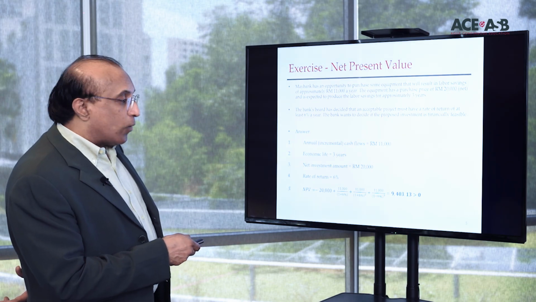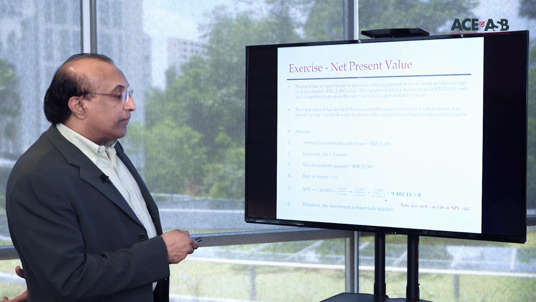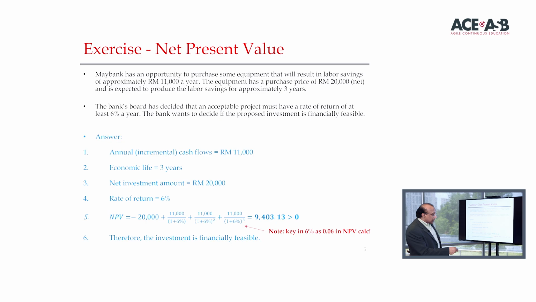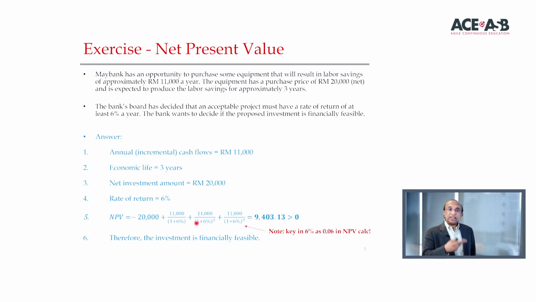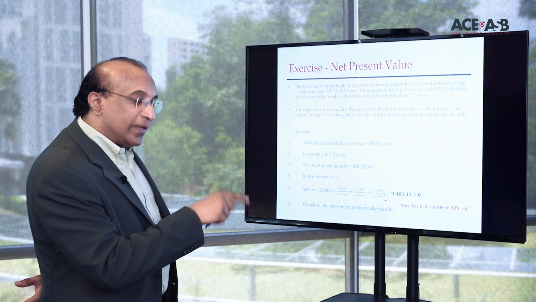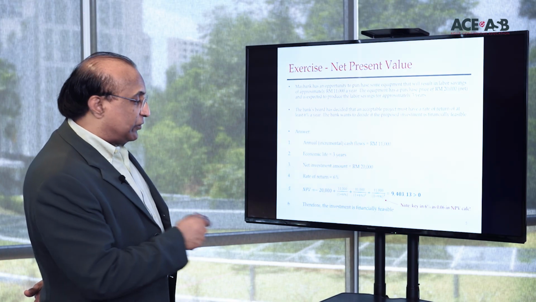You notice I said 1.06. The reason I say that is because when you put it into a formula, you've got to change the 6% to 0.06. So just be careful of that. If you put it into Excel or into some other device, you may be able to use 6% because the device automatically converts it to 0.06. But if you're plugging in and doing it manually by formula, you have to change it to 1.06. What this says is that because the NPV is positive, we accept the project.